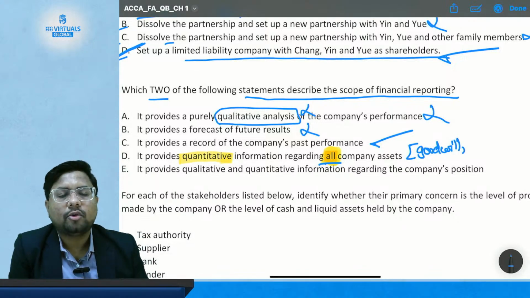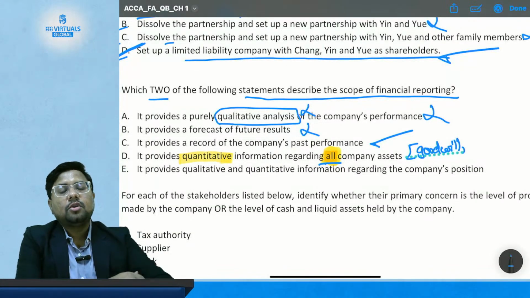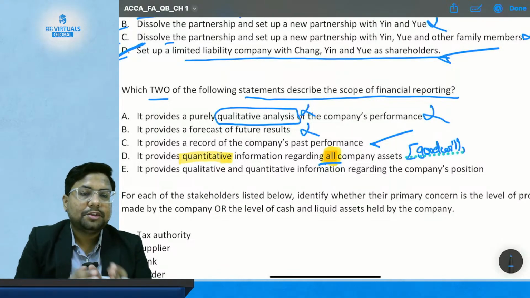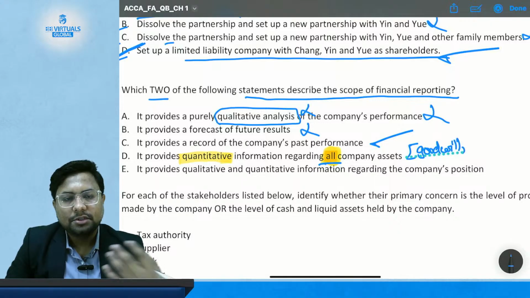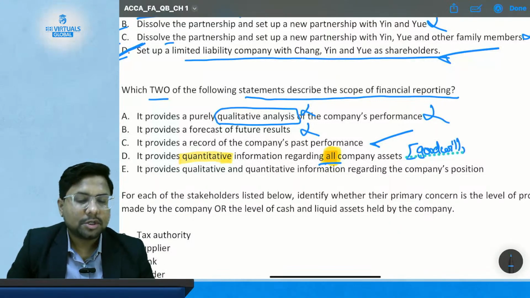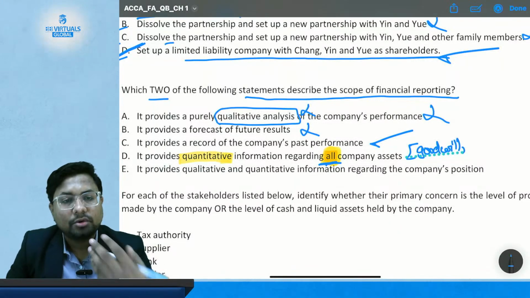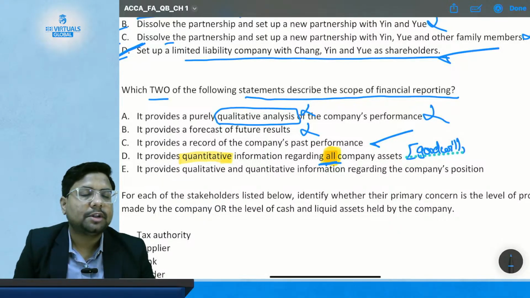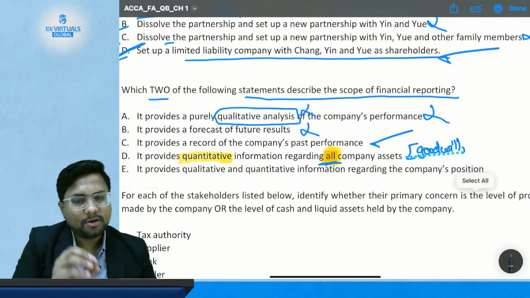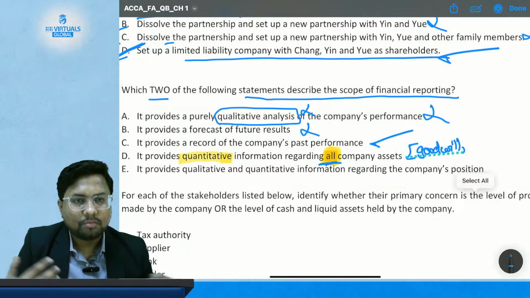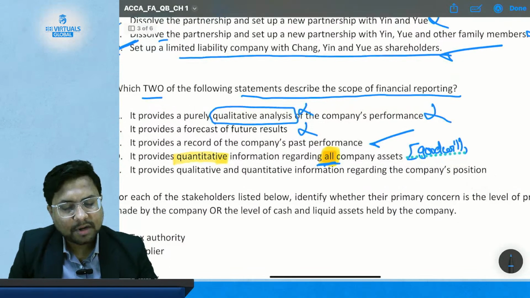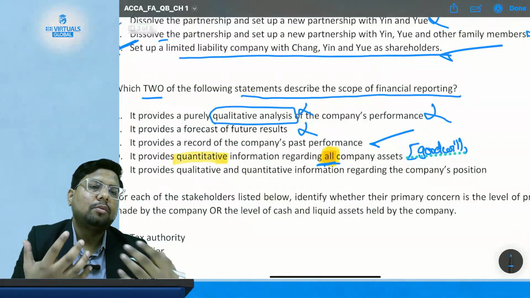You have not recorded goodwill because your business is still running. Goodwill is an intangible asset which is not shown in the business. So suppose you have some kind of goodwill which is not recorded in the book, this "all" will include that also. So financial reporting does not include all assets. It includes the assets of the company, but when you say "all", it gives a much larger or broader view.